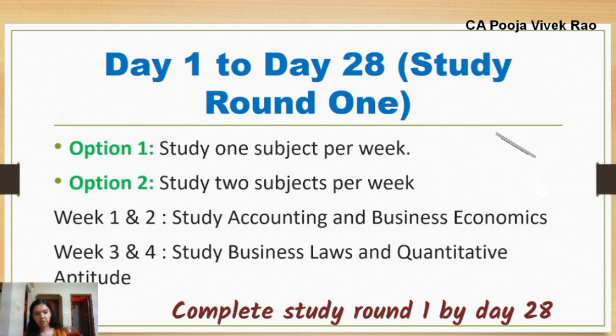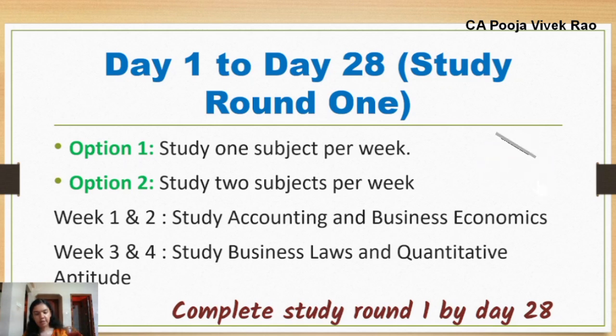Or you have another option. Option 2 is to study 2 subjects per week. That is, in week 1 and week 2 you can study accounting and business economics, and in week 3 and week 4 you can study business laws and quantitative aptitude. Here we have grouped one practical subject with one theory subject, and in option 1 you study one subject per week. The final aim should be to complete study round 1 by day 28.